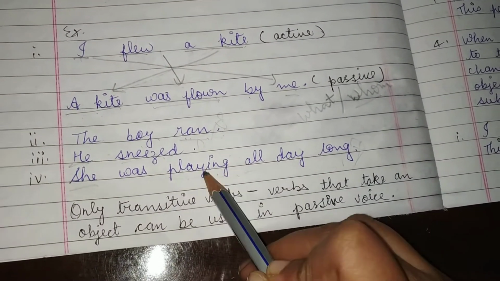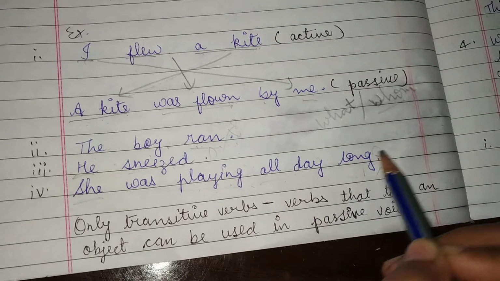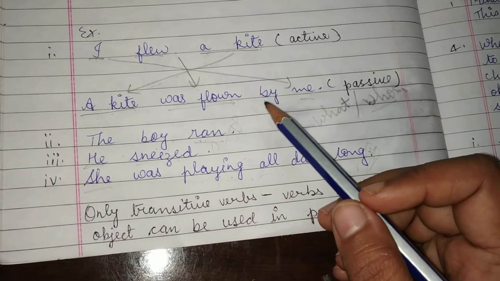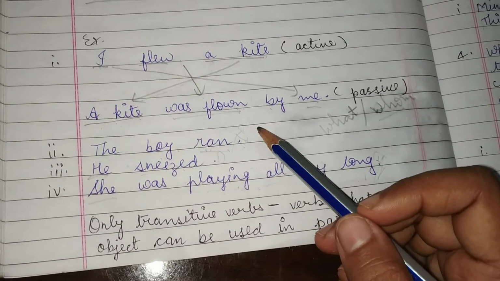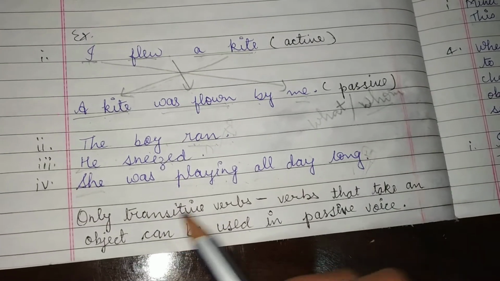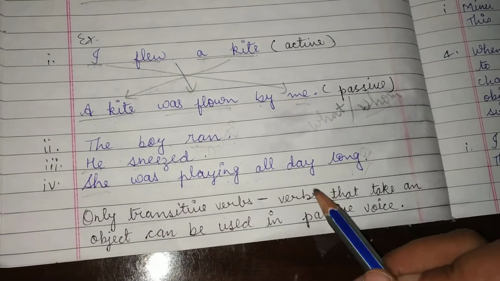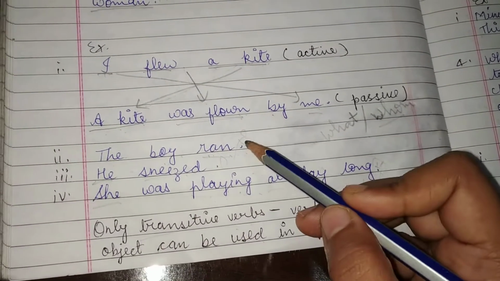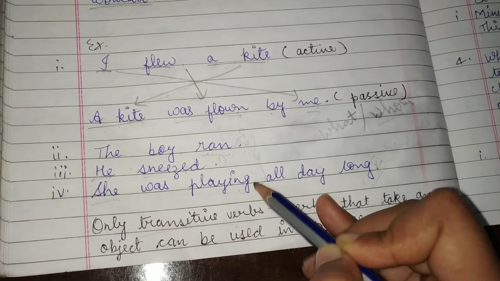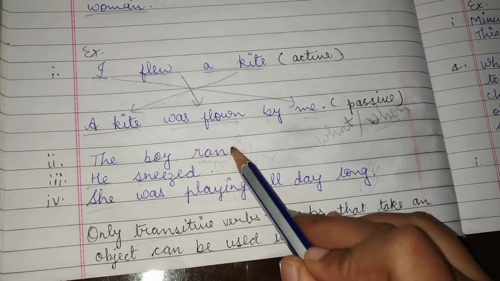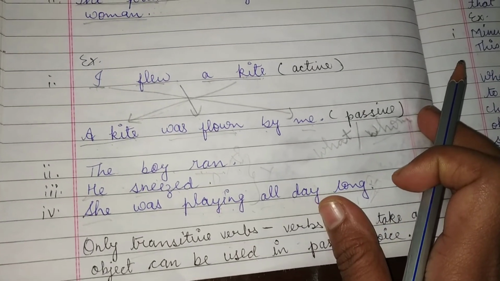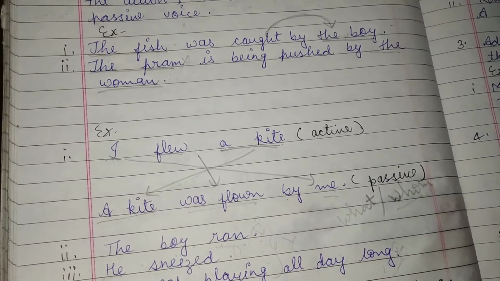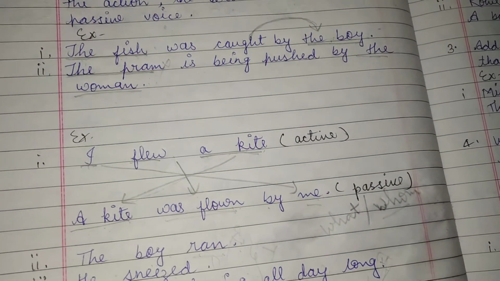Don't think that whatever is left after the verb is the object. No, it's not the object. It means, students, we can't change sentences which have an intransitive verb into the passive voice. Only transitive verbs, meaning verbs that take an object, can be used in passive voice. We can't change these sentences into the passive voice because no object is given. It's very important that there should be an object in a sentence to change it into the passive voice.